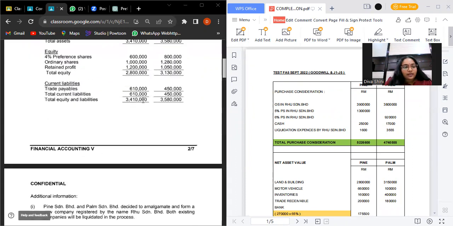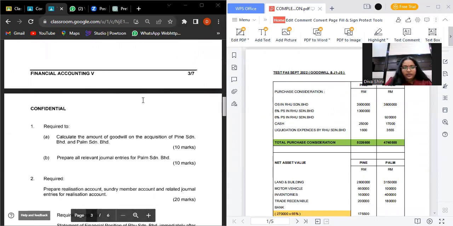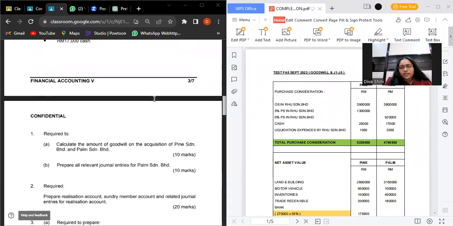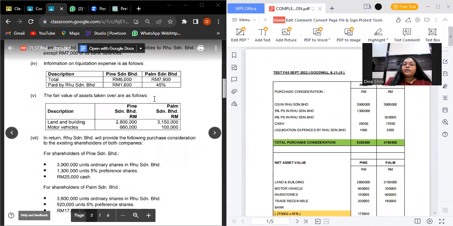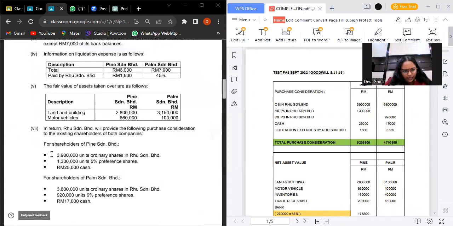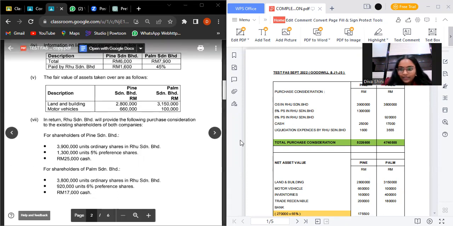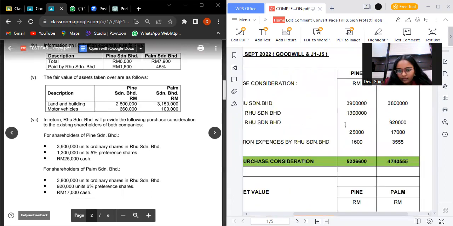So for the first one, they had asked to calculate goodwill of Pine and Palm. For calculating the goodwill, the format will be purchase consideration: ordinary share in Drew, 5% ordinary share in Drew. So we need to see the additional. For the additional, they stated Pine ordinary share is 3,900,000 and Palm is 3,800,000.